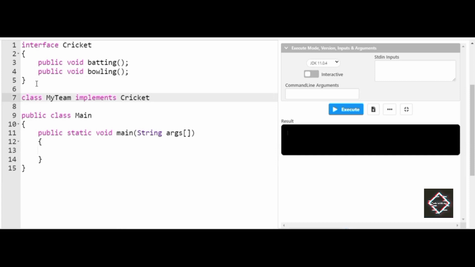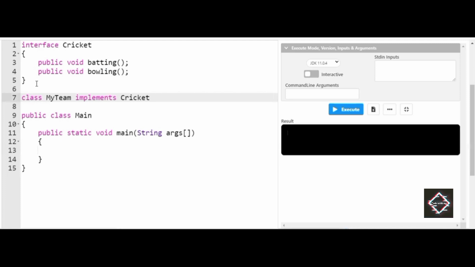What is the difference between extends and implements? When you extend a class, all the behavior, the variables and methods will be inherited. But if you implement an interface, all the empty methods will be inherited to the class, and you can override them. You clearly see here in the interface Cricket, I have created two methods, batting and bowling.